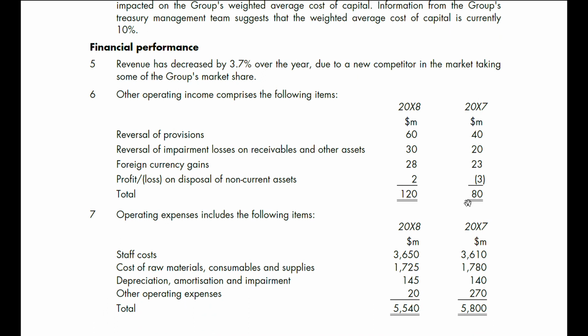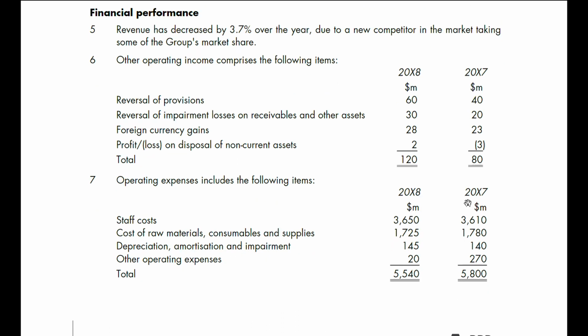Financial performance. 5. Revenue has decreased by 3.7% over the year due to a new competitor in the market taking some of the group's market share. And then we have other operating income, which comprises the following items: reversal of provisions, reversal of impairment losses on receivables and other assets, foreign currency gains, and profit or loss on disposal of non-current assets, total.